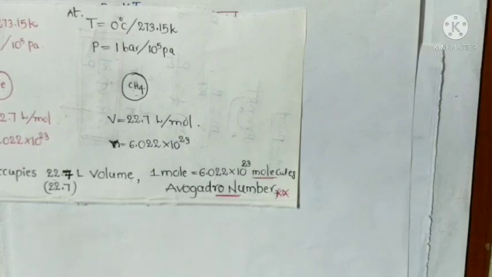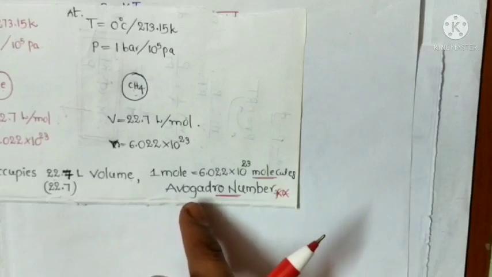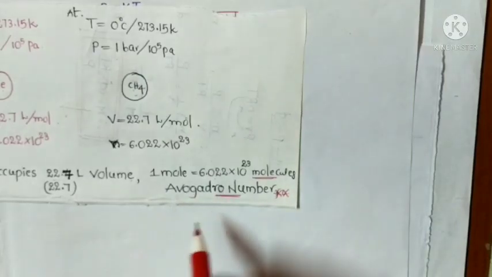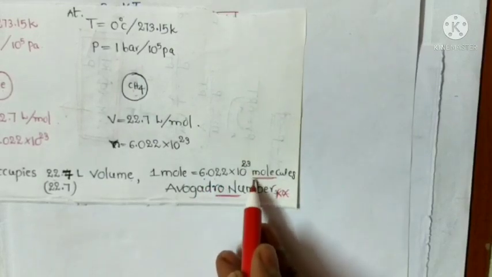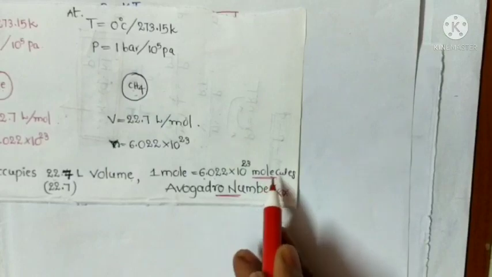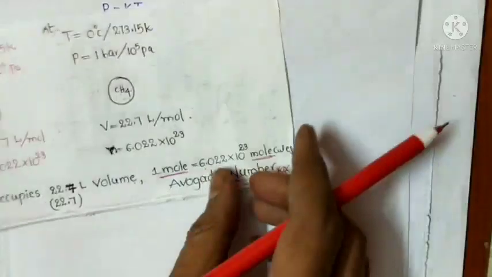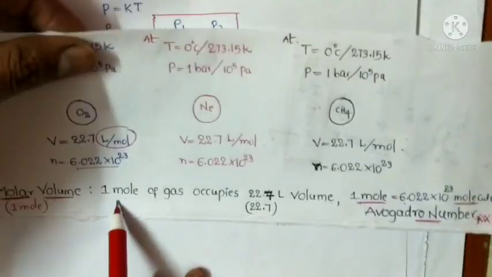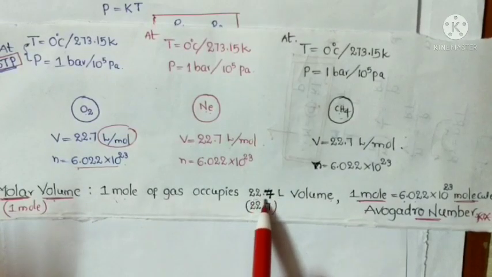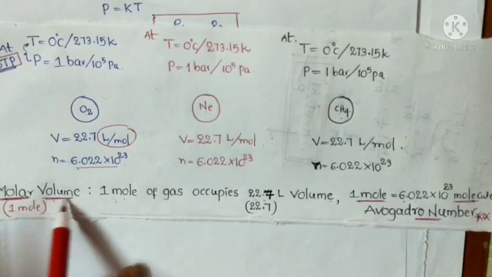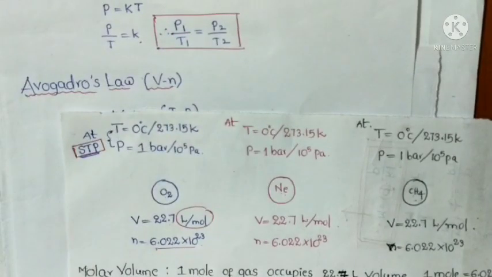Identify the correct value of Avogadro's number. How much is the value? 6.022 times 10 to the power of 23 particles, either atoms or molecules, which is equal to 1 mole. And 1 mole of gas occupies 22.7 liters volume, which is called molar volume. So this is simple and very important.